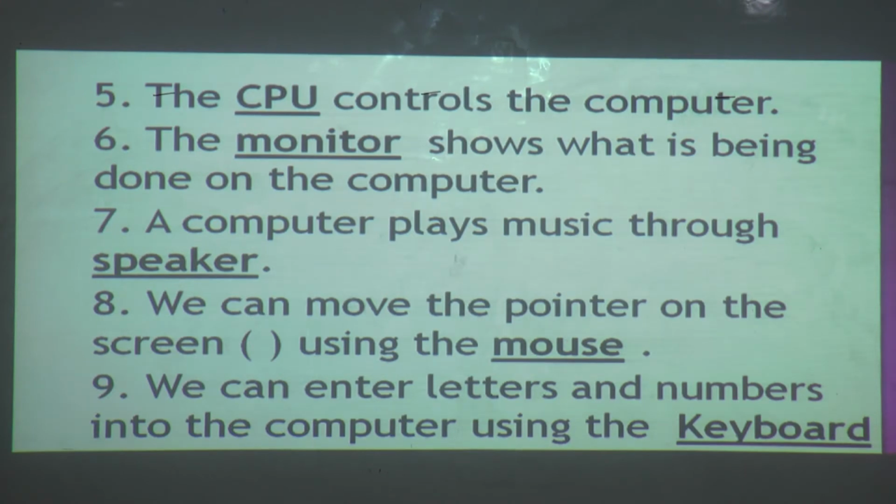Here is the cursor, it is the pointer. By using which device can we move it? Mouse, M-O-U-S-E, mouse.